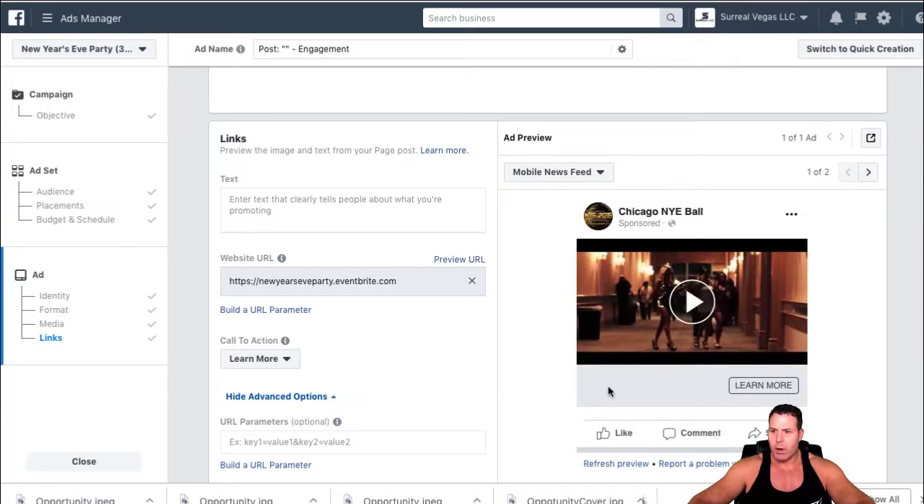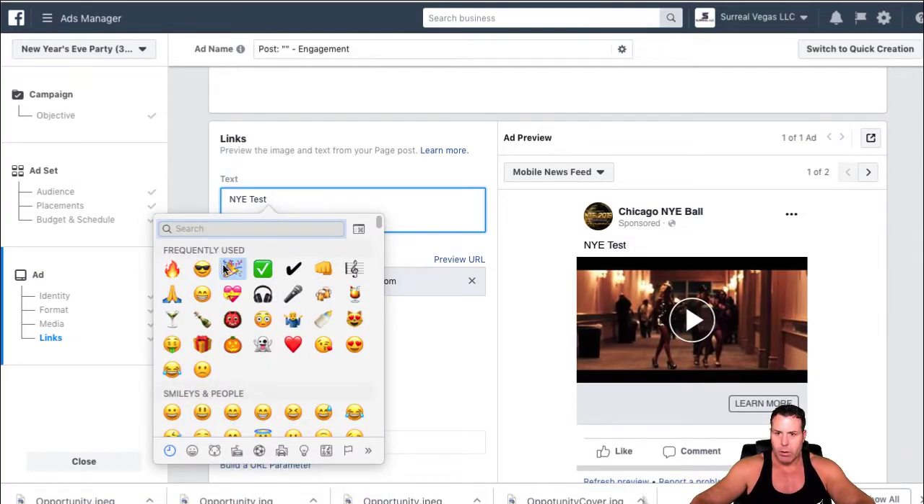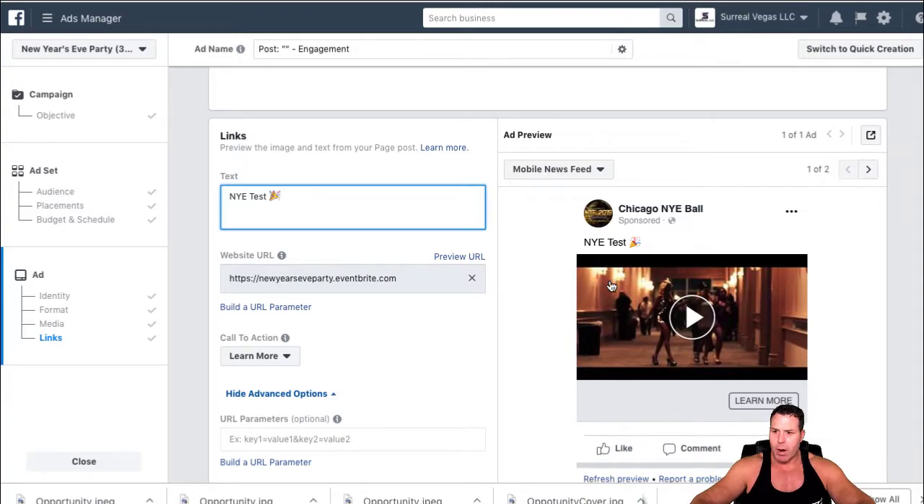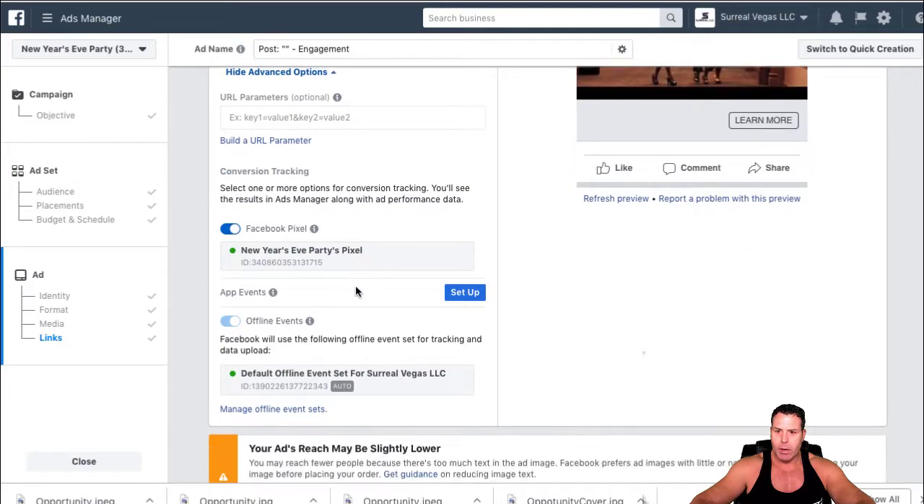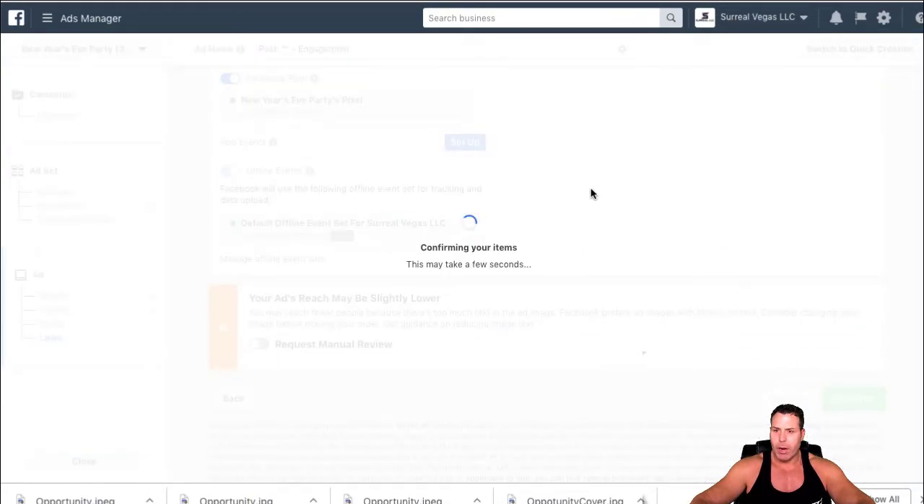Notice here there's nothing here. It's just a gray area. Now, that's a problem. This is a NYE test ad, and you can put some emojis or whatever. All right, so that is the problem, and what I'm trying to do is fix that problem. Everything else is fine, so I'm going to go ahead and save this. I'm going to confirm it, and I want to fix that.